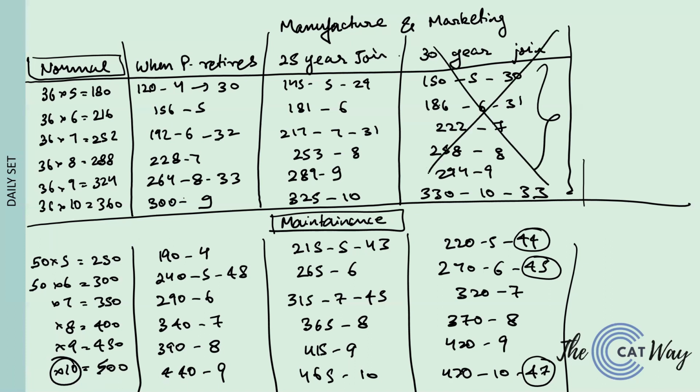So we'll have to check the 31 average only in the cases of P retires or P retires plus a 25-year-old joins. In the case of P retires, we have averages of 30, 32 and 33. In the case of a 25-year-old joining, we have averages of 29 and 31. The 31 average is what we were looking for.